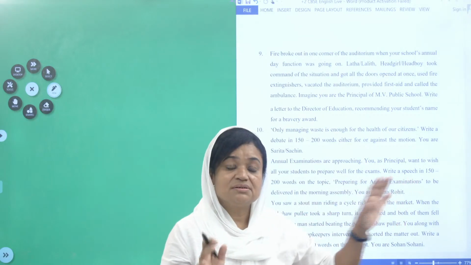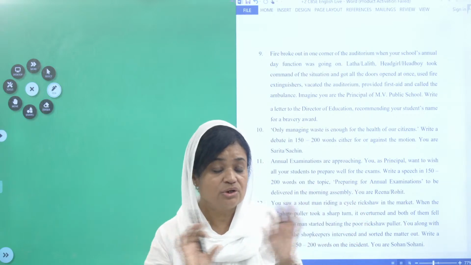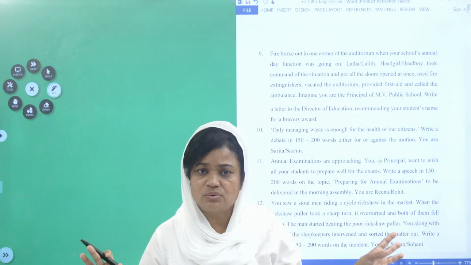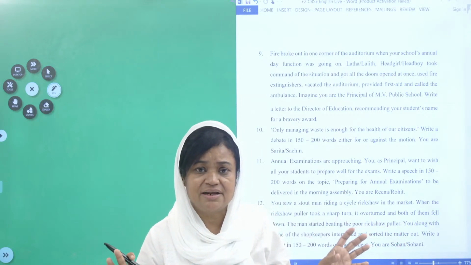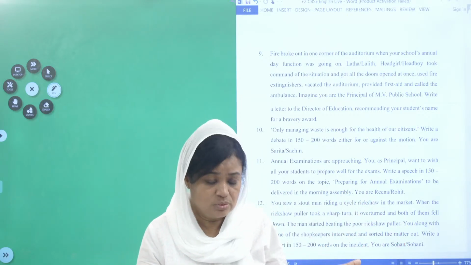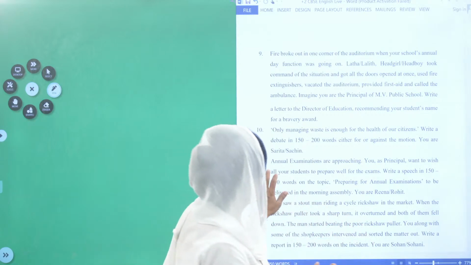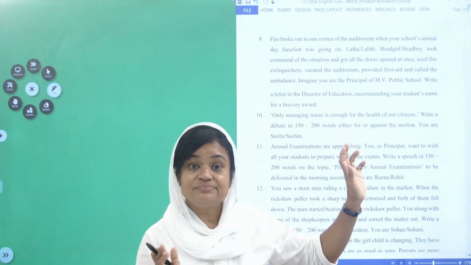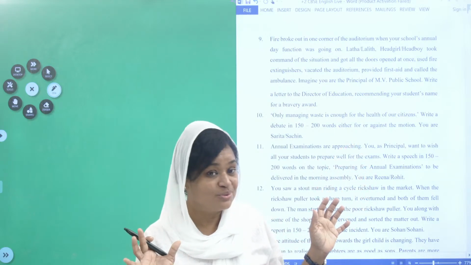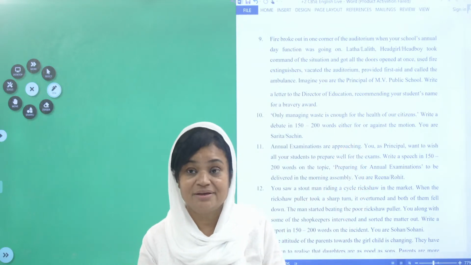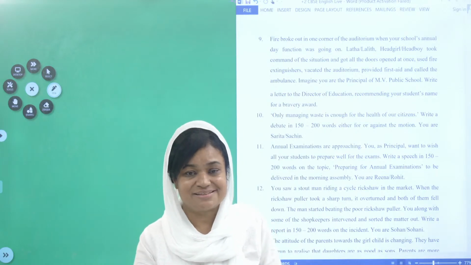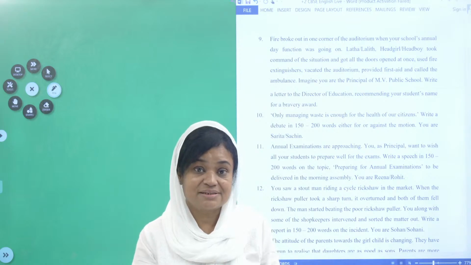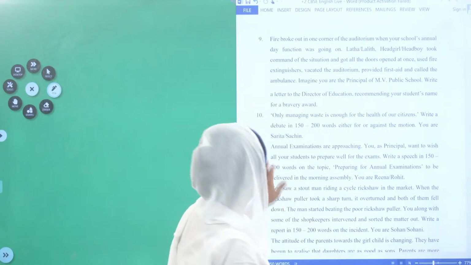Now what is happening there? The head boy is doing all those things, running here and there, he is opening all the windows and he is giving the first aid, he is calling whomsoever is wanted and he is doing all the things. Now you as principal, what are you doing? You are observing all this, how smart the head girl or the head boy is. What did he or she do?